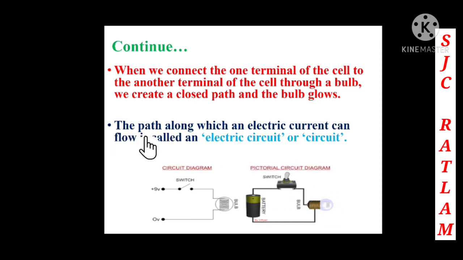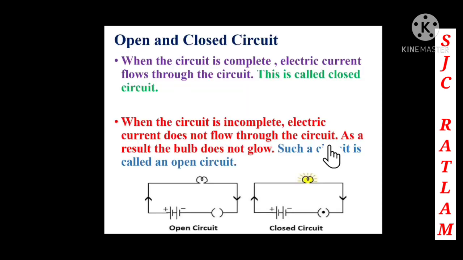So the path along which an electric current can flow is called an electric circuit or a circuit. So what we can see here, the path along which the electric current is flowing, that is called an electric circuit or a circuit. So here we are going to see open and closed circuit.